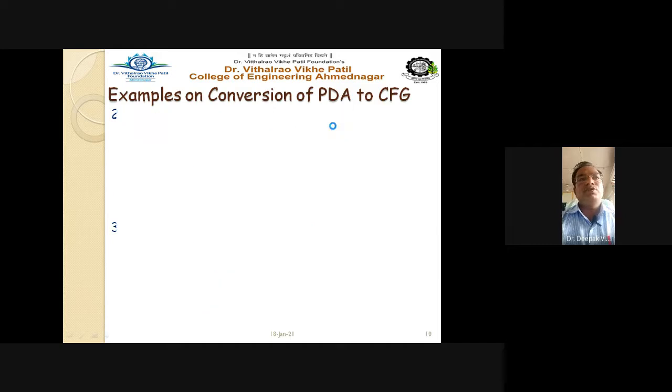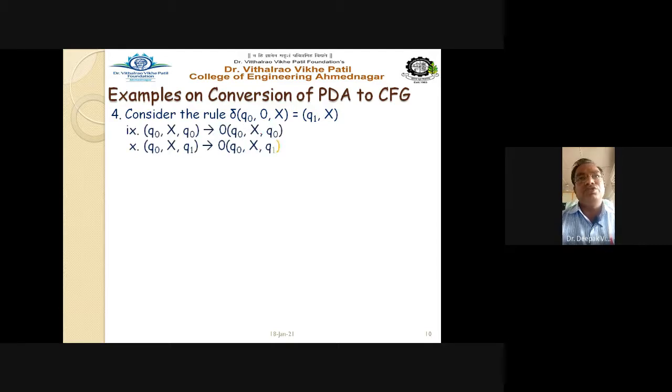Now take the next number 4. Consider the rule Q0 0 X = Q1 X. So Q0 Q0 gives you 0 Q0 Q0, then Q0 X Q1 gives you 0 Q0 X Q1. The next, consider the rule delta. Now see here, Q0 sigma Z0 is equal to Q0 epsilon. Sorry, it is not a sigma, it is an epsilon.